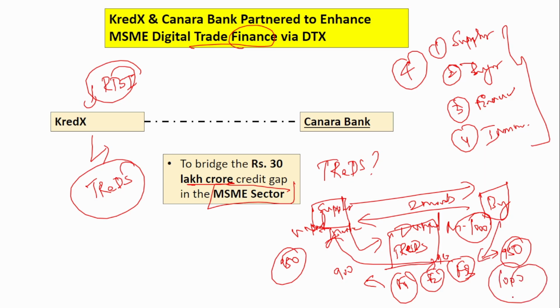So this helps in the cash flow, because if you see MSMEs, they always have this cash flow shortage. So they require immediate cash. This TREDS platform helps in converting the unpaid invoice into cash. This is the purpose of the TREDS platform. And to reduce the credit gap in the MSME sector, the Credex and the Canara Bank have signed a partnership.